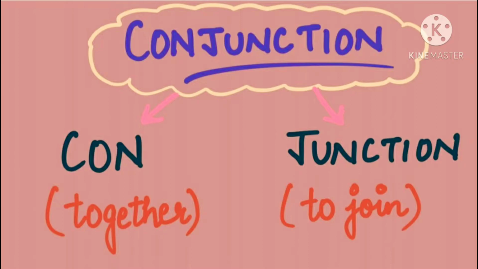What does it mean? If we break down this word, the first part that we get is con. It means together, and junction means to join. Con means together and junction means to join. Dear students, please learn the spelling of conjunction also. That is C-O-N-J-U-N-C-T-I-O-N.